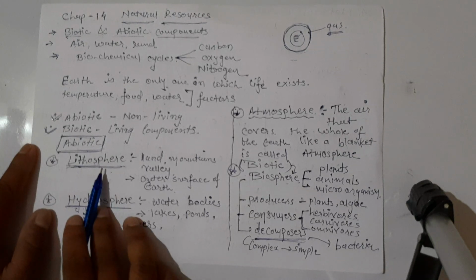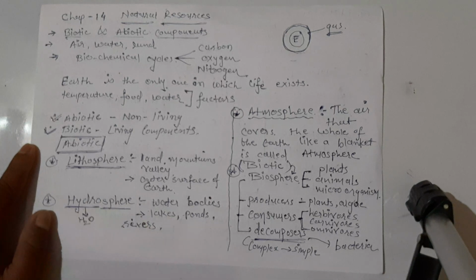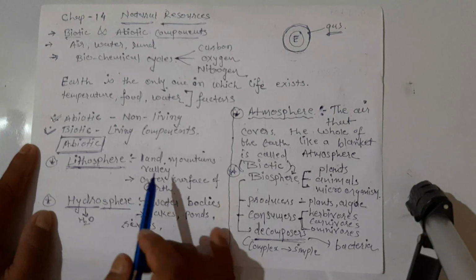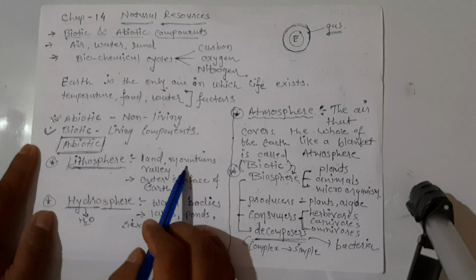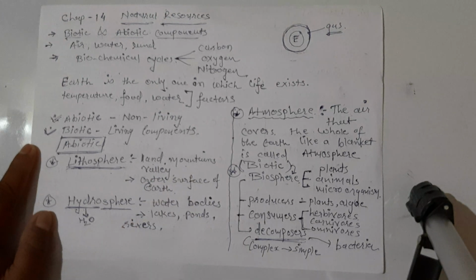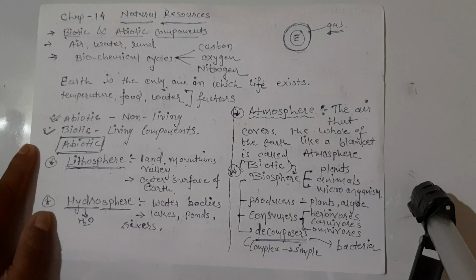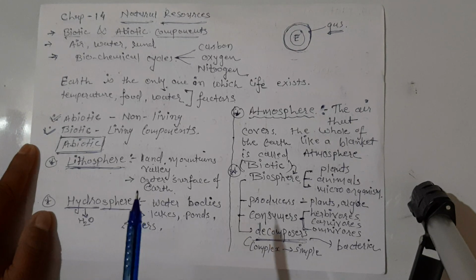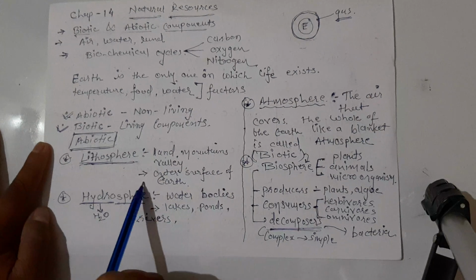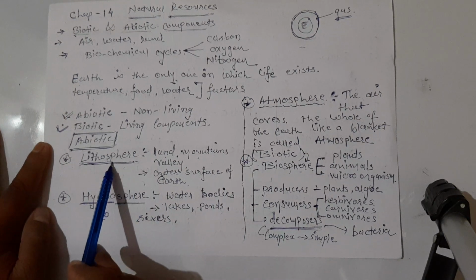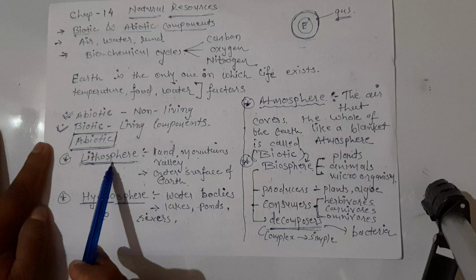In lithosphere, right, litho here it means the outer surface of the earth, means on which there will be land, there will be mountains, there will be valleys. Okay, so in lithosphere there will be land, mountain, and valleys on the earth, the outer surface of the earth, that is considered as our lithosphere. That all will come in lithosphere.